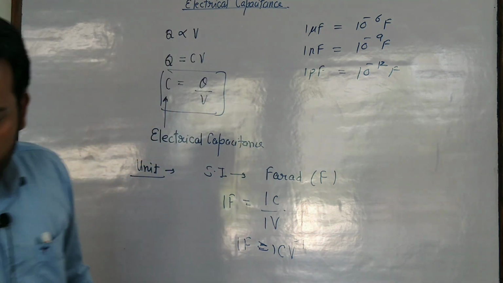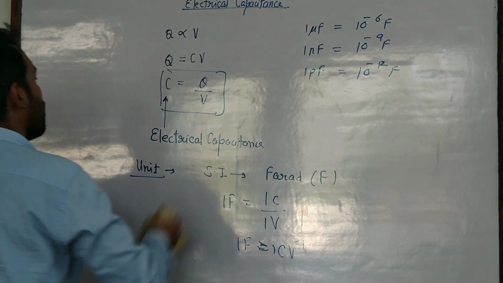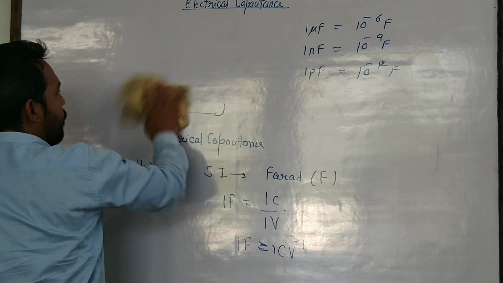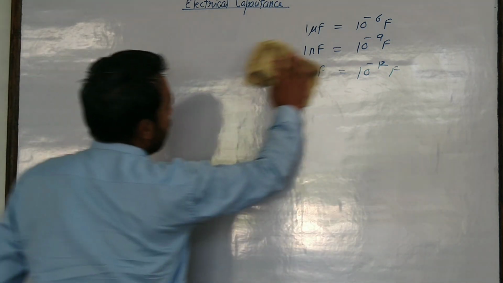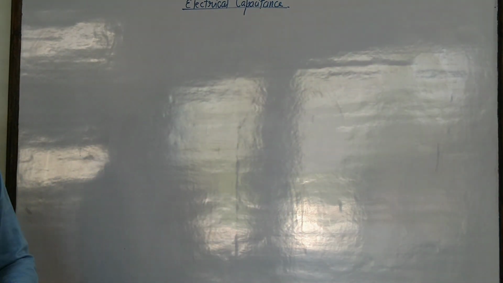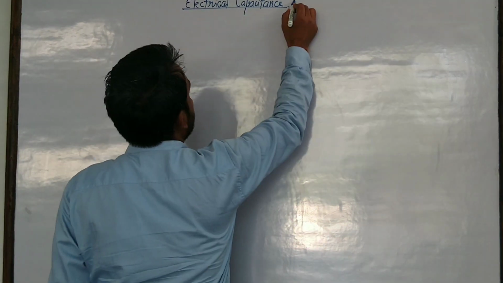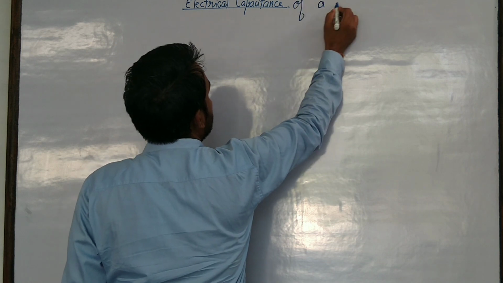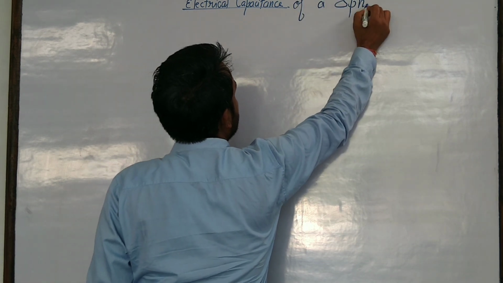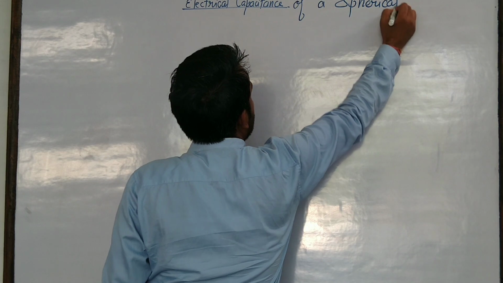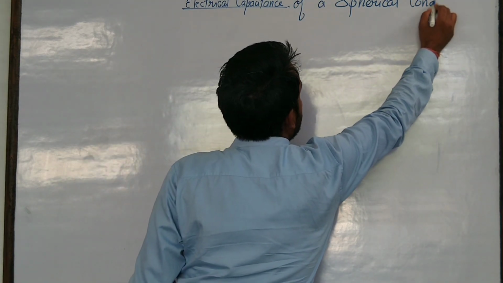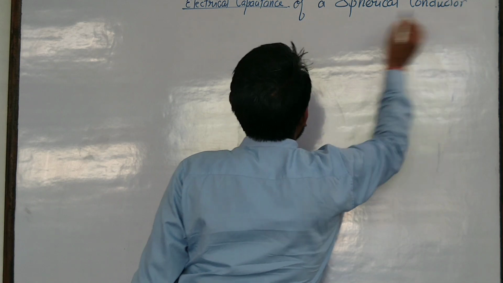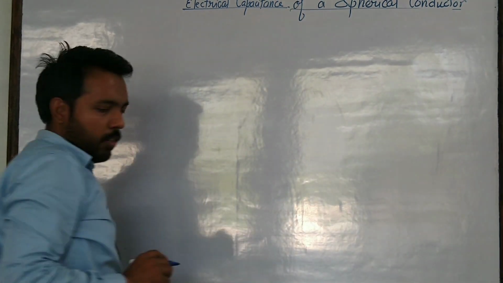Okay, next is that we have to find the electrical capacitance of a spherical conductor. It is very simple.